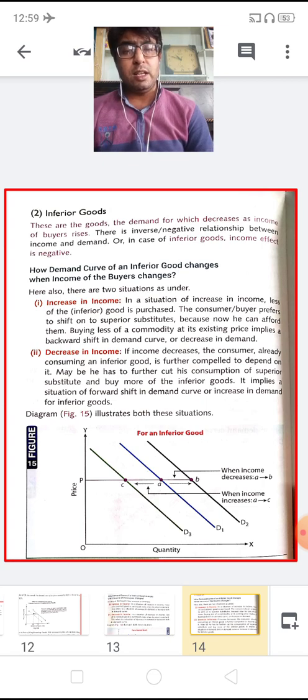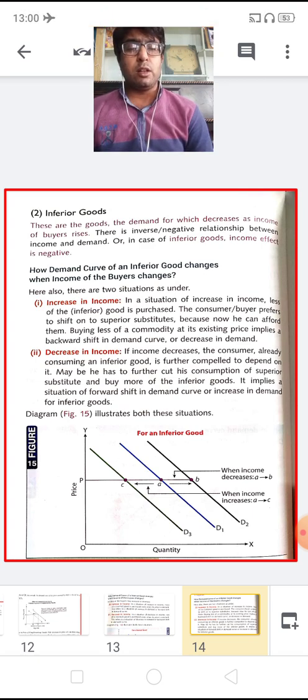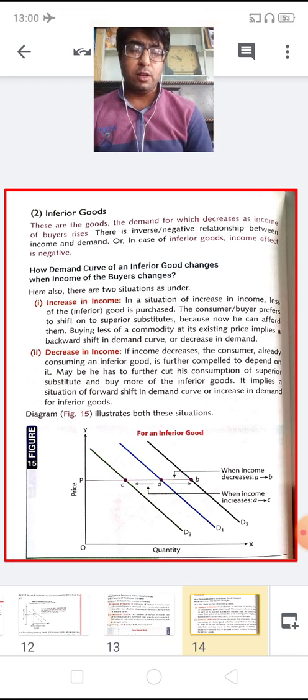So let us see how the demand curve of an inferior good changes when the income of the buyer changes. There are again two situations. The first is an increase in income. So children, if there is an increase in income, then the consumer will not prefer the inferior goods, because if his income rises, then he will consume less of inferior goods and more of normal goods.